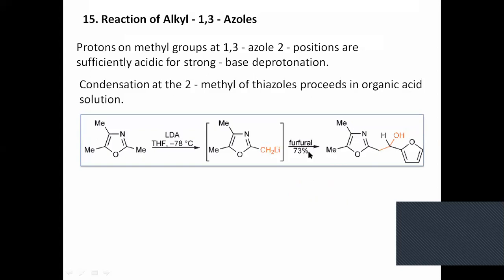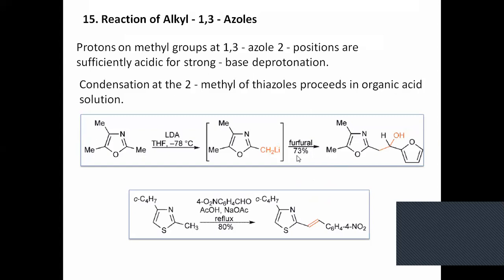So this is the reaction of alkyl azoles. One more reaction: here you take thiazole, and again you add a certain amount of base. What have we used here? We have used acetic acid and NaOAc.